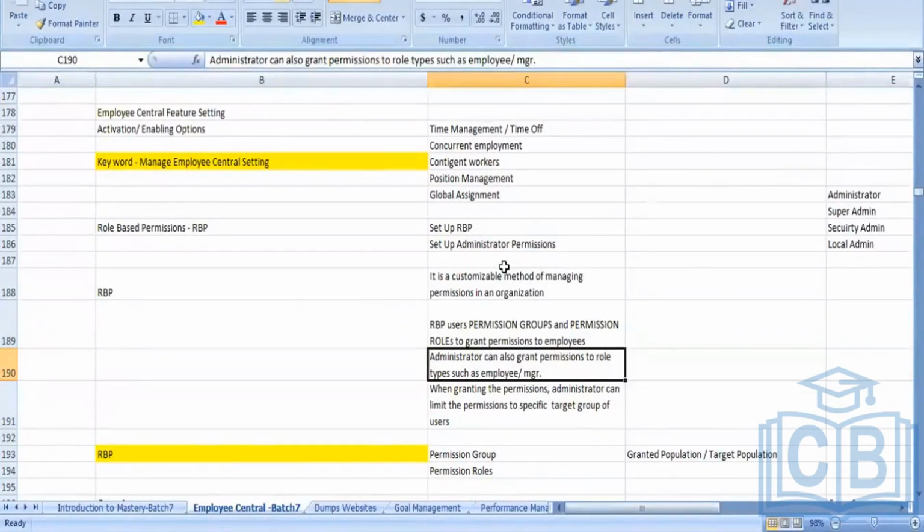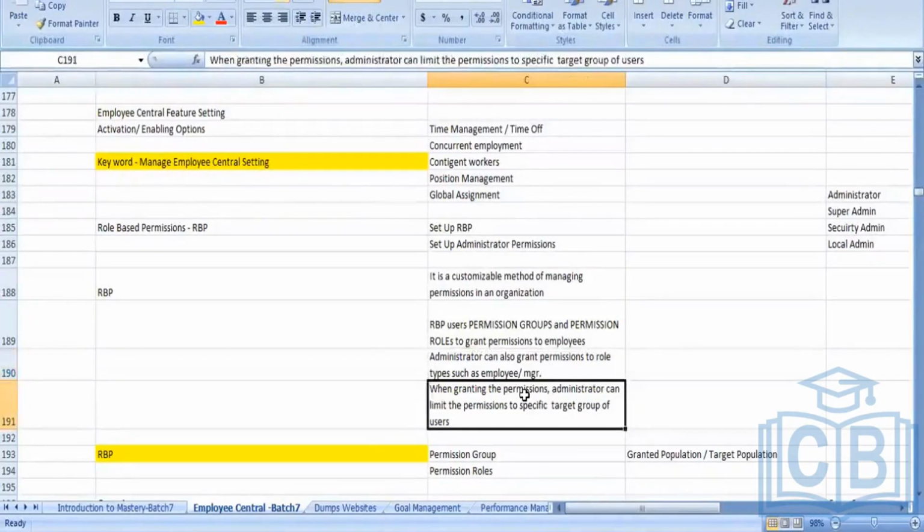The administrator can grant permission to role types such as employee or manager. Any administrator can grant permission to a role. Which role? Either it can be an engineer or an executive manager, right?